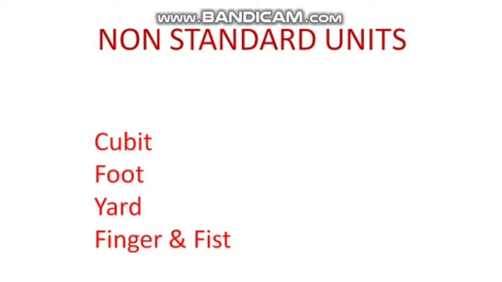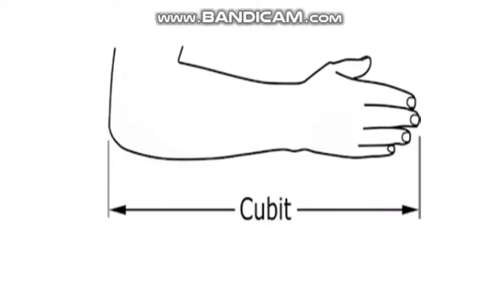Now let us know more about non-standard units. Cubit, foot, yard, finger and fist. Cubit: the length from the elbow to the fingertips was used in ancient Egypt and was also accepted as a unit of length in other parts of the world.